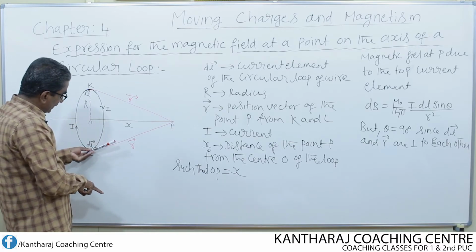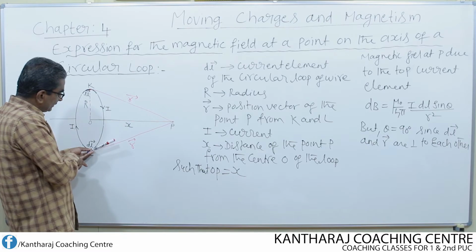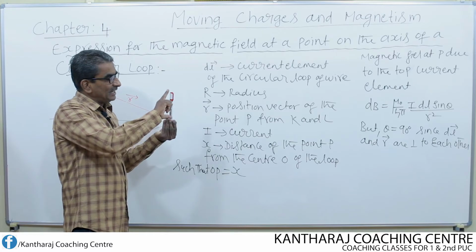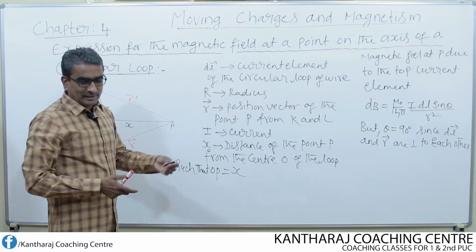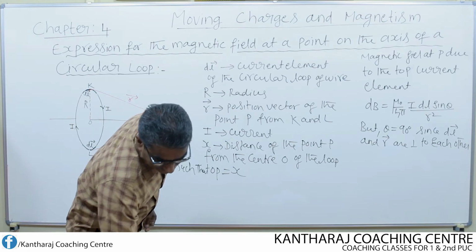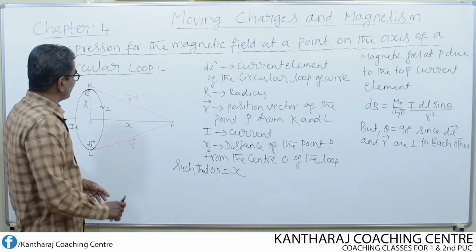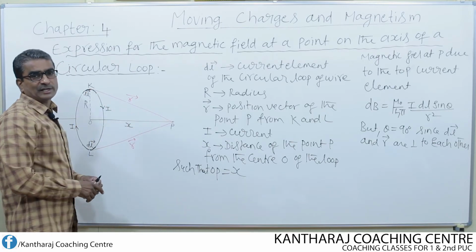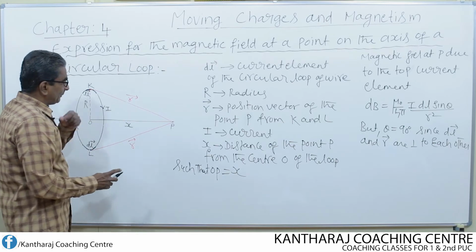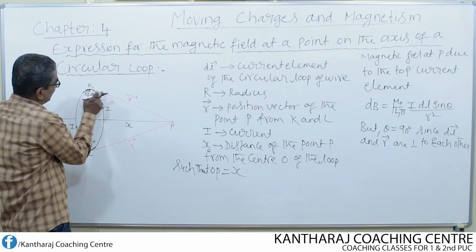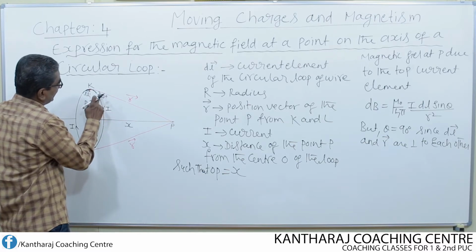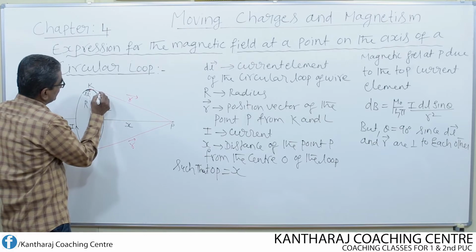So once again, look here, these two are mutually perpendicular. Suppose if I turn like this, again you can see that this dl as well as the position vector are perpendicular. That means in both the cases, it is found that dl is perpendicular to the position vector. So if it is perpendicular to the position vector, then the angle between this and this turns out to be equal to how much? 90 degree. So this angle turns out to be equal to 90 degree.